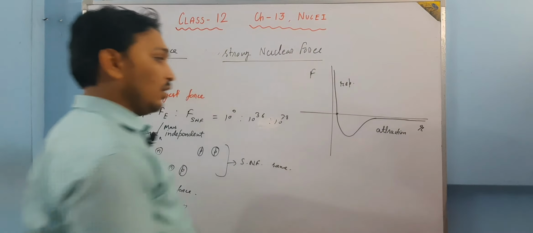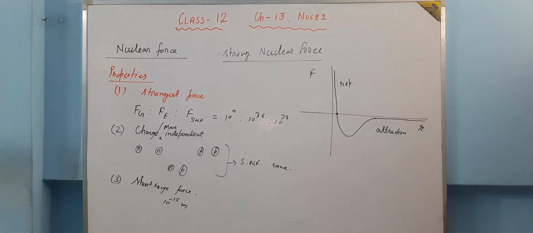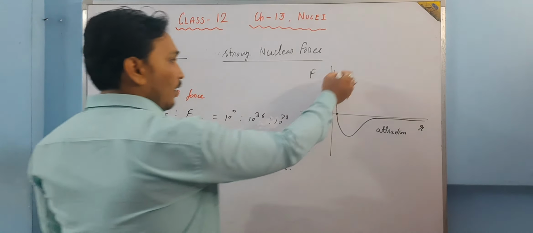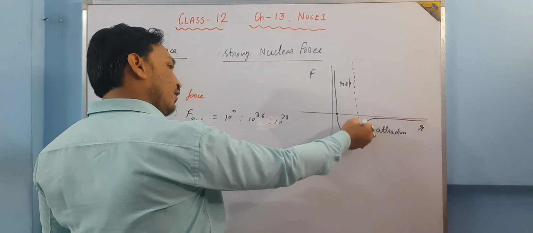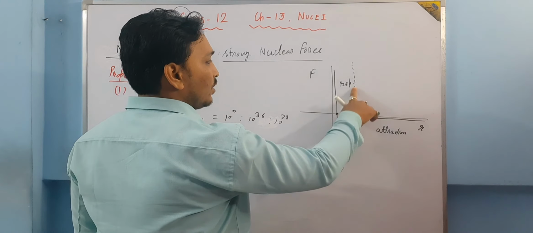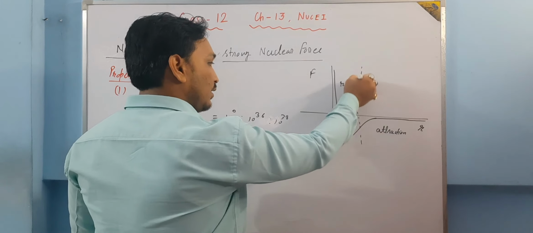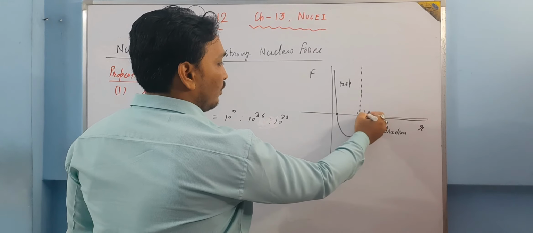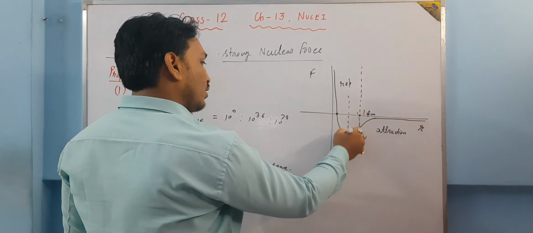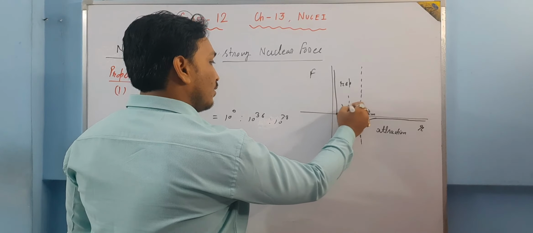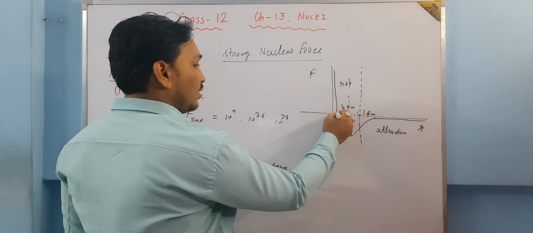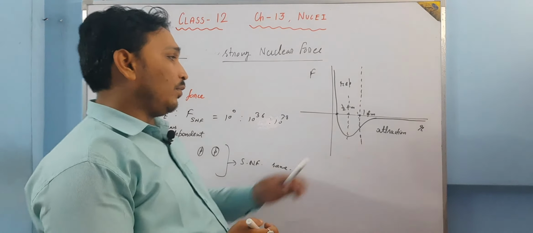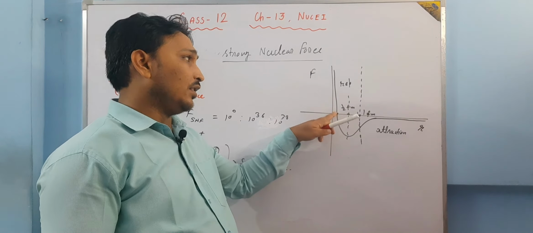This line denotes approximately 1 Fermi meter, 1 FM, and this line is approximately half Fermi meter. So below this distance, this force is of repulsion.